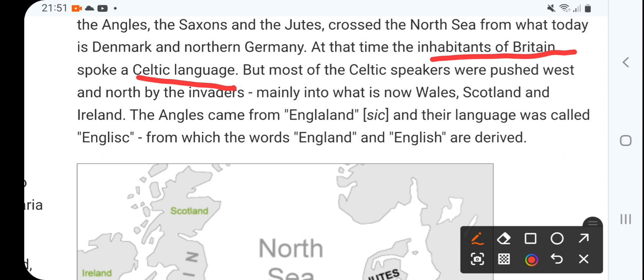In the same way, the local people or inhabitants of Britain used to speak the Celtic language.